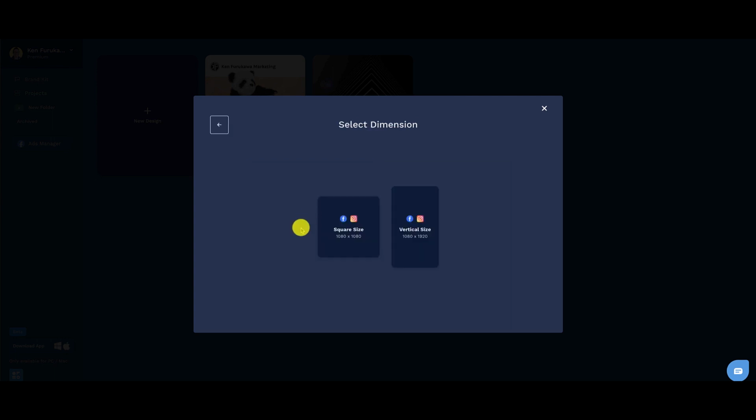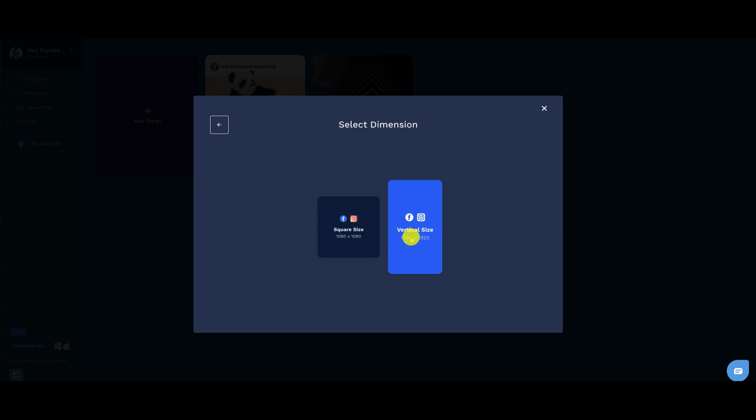So we're going to select that one right here. And from here, you're going to choose a dimension, either a square size or a vertical size. You can see right here, it's for Facebook and Instagram. And it really doesn't matter which size you choose because there is a resize option within OFFEO that will make your life easier. So if you decide later on that you want to go with a vertical size, you can resize that particular project and OFFEO will do the work for you.